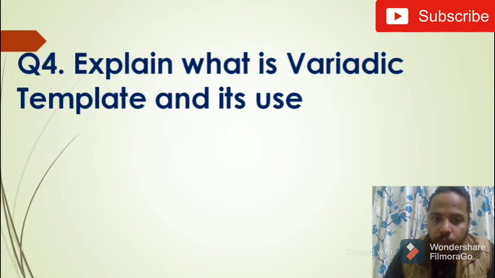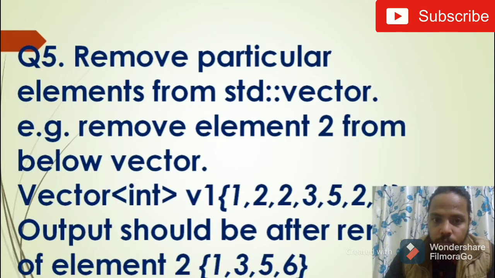The next question will be: explain what a variadic template is and what its use is. This is a C++11 concept with templates. A variadic template can be used when there is a function that could have a variable number of arguments. You can have any number of arguments in a function's parameters. So this question can be asked. Let's move to another question.